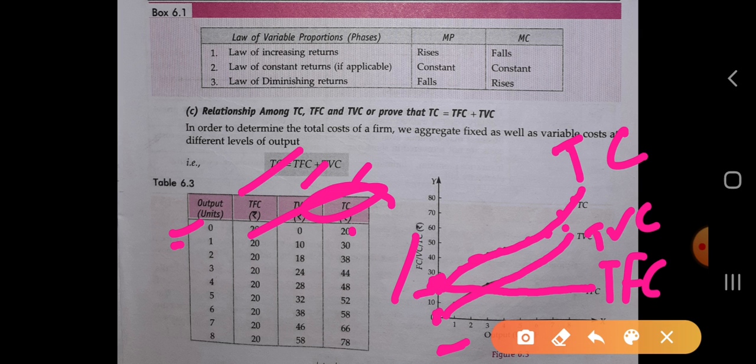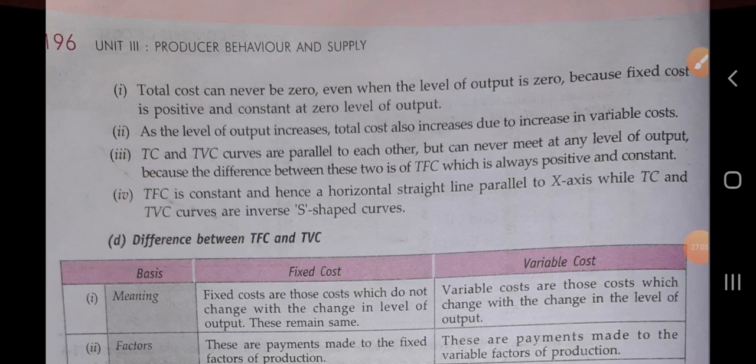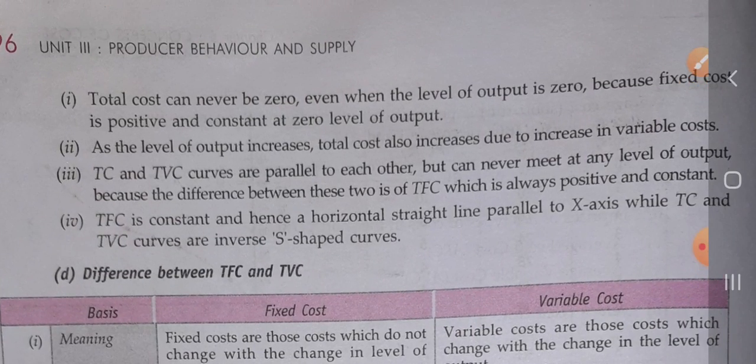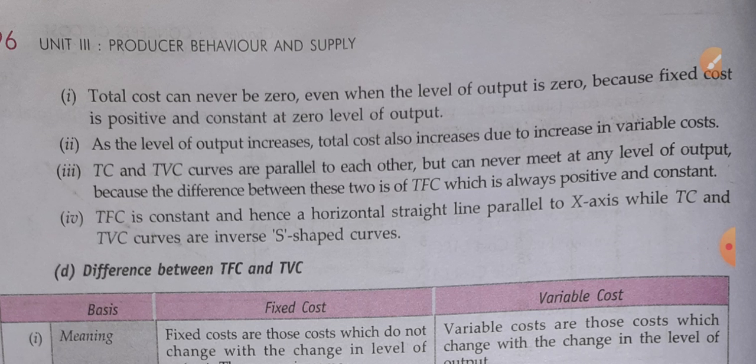So from this we know that the TC is the sum of the TFC and TVC, so that we get the value as well as the curve of the total cost. Okay, let's see what it says. Total cost can never be zero. It says that total cost is the sum of the fixed cost and the variable cost. It can never ever be zero.